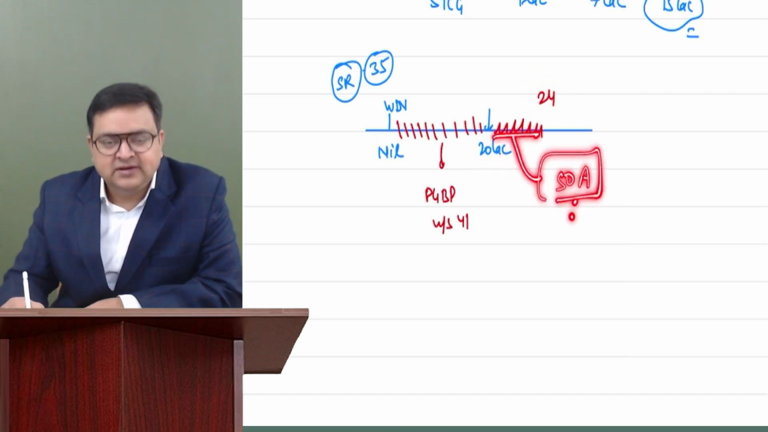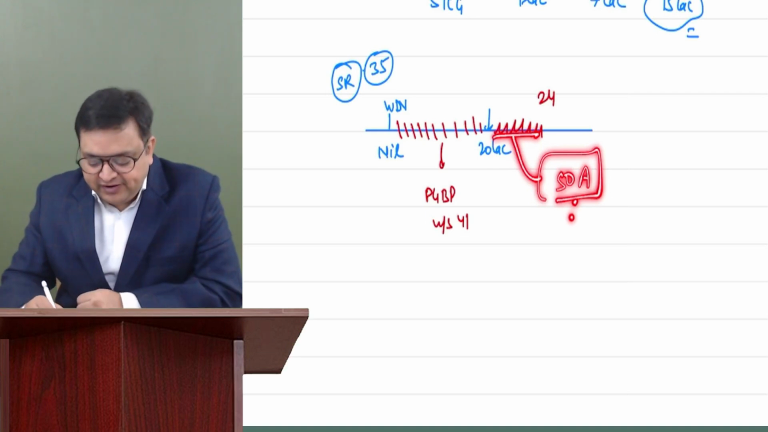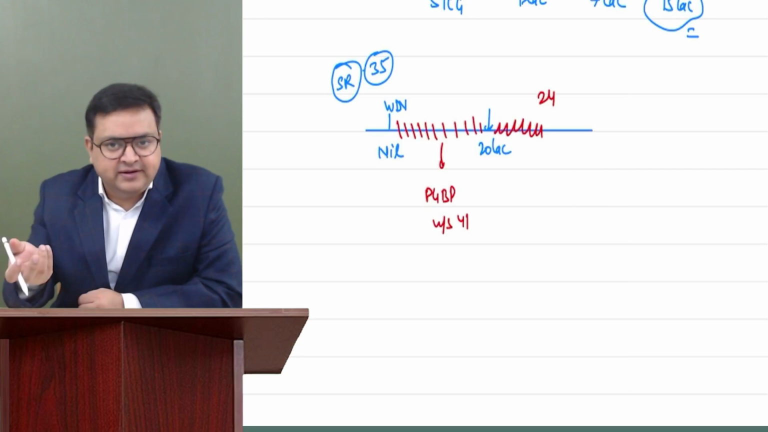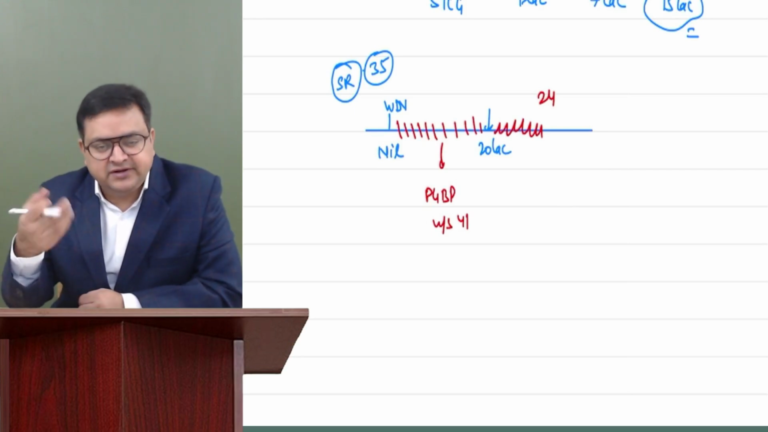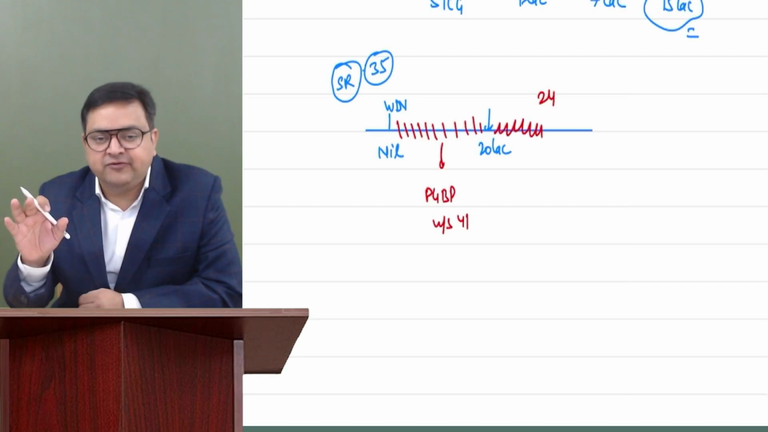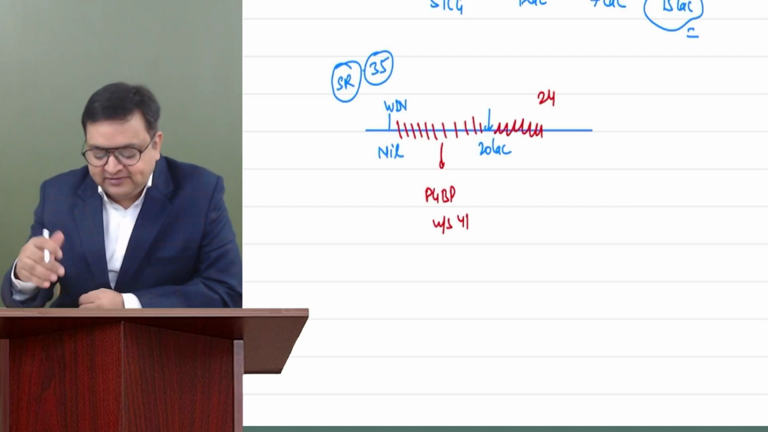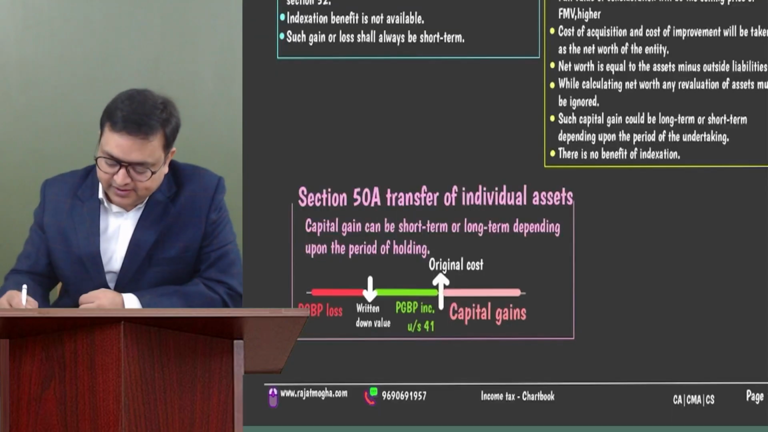So this is not actually a block of asset, it is an individual asset. So whenever individual assets on which you charge either depreciation individually, that is on SLM basis, or you charge specific deduction like section 35, where 100% deduction you have claimed, in that case, whenever the individual assets are sold, please compute the capital gain accordingly.